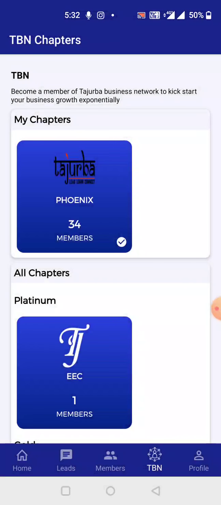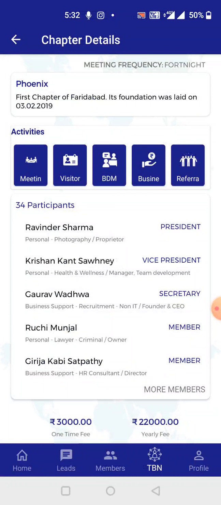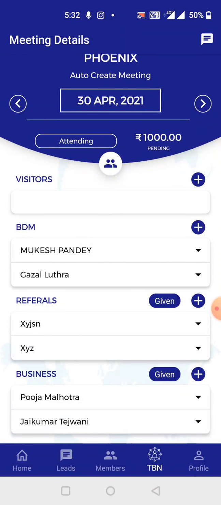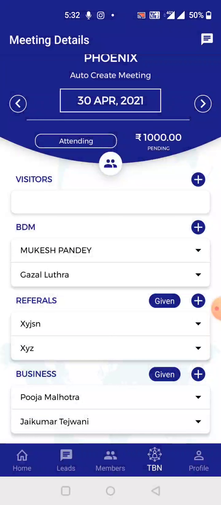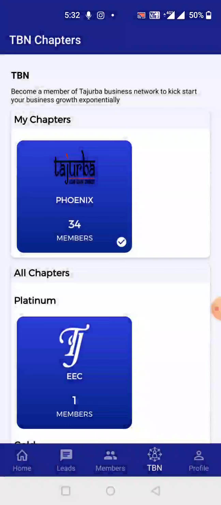Now over here, that's your TBN section. These are the activities that have been happening in your own chapter. So in the Phoenix chapter, this is the upcoming meeting. Next meeting is there. And in that case, you can see all the referrals that you passed, BDMs that you've done, visitors that you've invited. You can add your visitor from here. And the business that you have given or received, that is over here. Previous data you can also see over here.